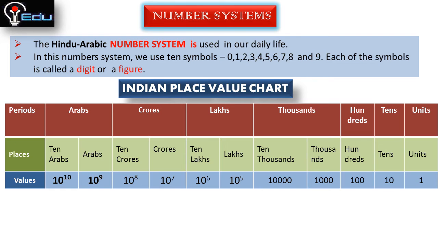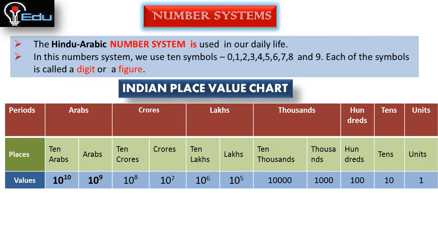So 10,000 means 10 to the power of 4. And next, lakhs. In the lakhs period we have the places lakhs and 10 lakhs. Lakhs means 10 to the power of 5, 10 lakhs means 10 to the power of 6. Like that, crores. In the crores period we have crores and 10 crores. Crores means 10 to the power of 7. 10 crores means 10 to the power of 8. Similarly, arabs also. Arabs is 10 to the power of 9 and 10 arabs is 10 to the power of 10. Okay, this is the Indian place value chart.